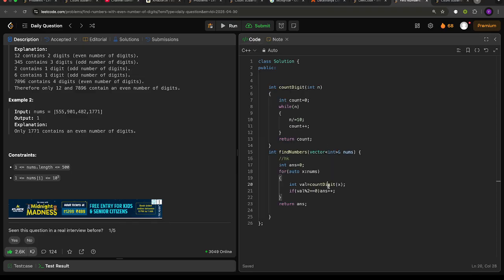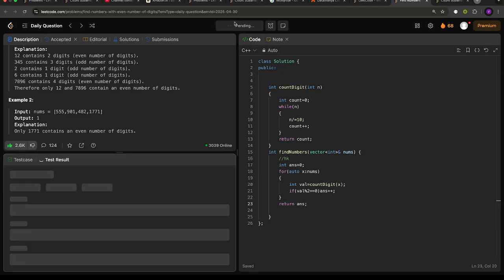After that we are checking whether that count value is a multiple of 2 or not, and if it is a multiple of 2 we are incrementing our answer variable, and at the end we are returning our answer. So let me run this code.